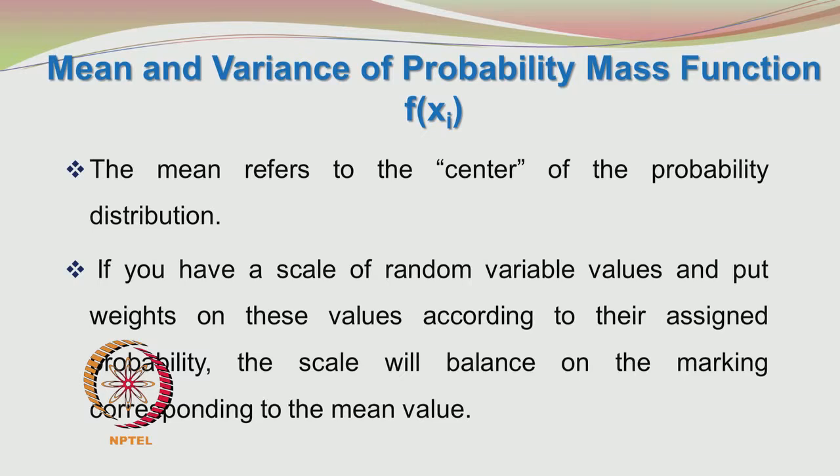So, the mean refers to the center of the probability distribution. Imagine you have a long scale, and on the scale you have markings corresponding to the possible values of the random variable. Each of these values will have a probability assigned to it. Let us say that you have numbers 1, 2 and 3. Number 1 may have a probability of 0.2, number 2 may have a probability of 0.3, and number 3 may have a probability of 0.5.